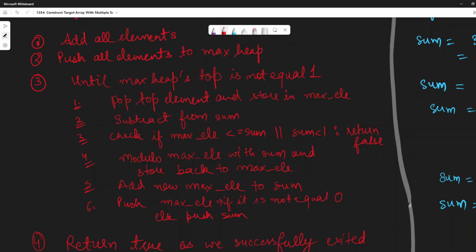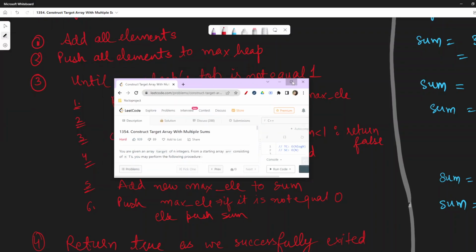Hello everyone, so today we are going to do the Leetcode daily challenge: Construct Target Array With Multiple Sums.